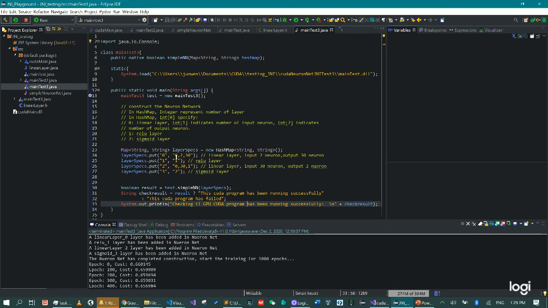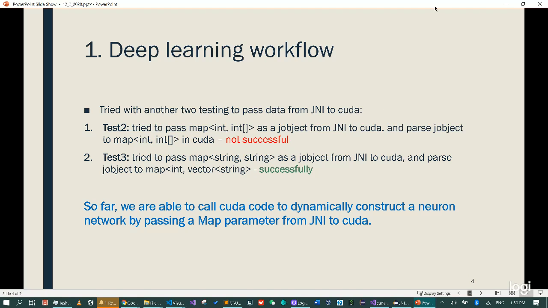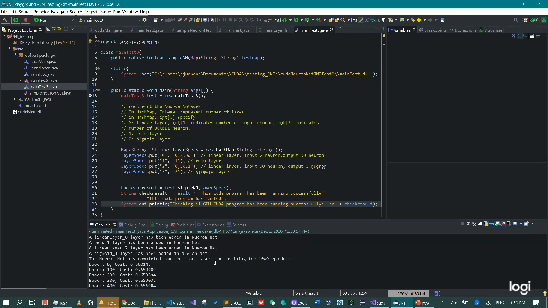So here, for example, we have 0, 2, 30. That means we are going to have a linear layer with 2 input neurons and 30 output neurons. And here we have a linear layer as well, but with 30 input neurons and 1 output neuron. So basically, this is a hash map we are going to pass through the GenAI to the CUDA. And I think it successfully ran. As you can see here, this is the result.